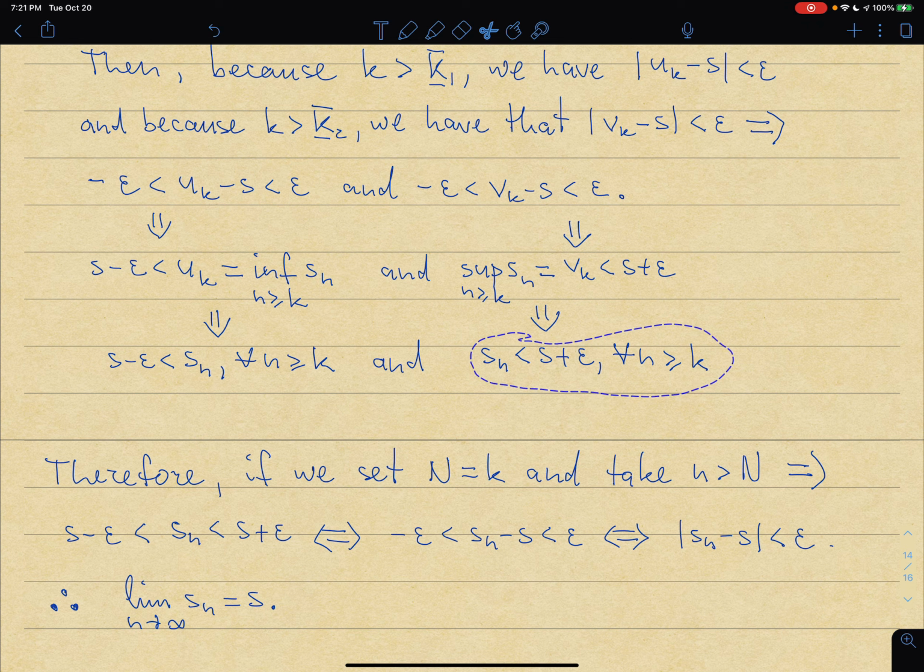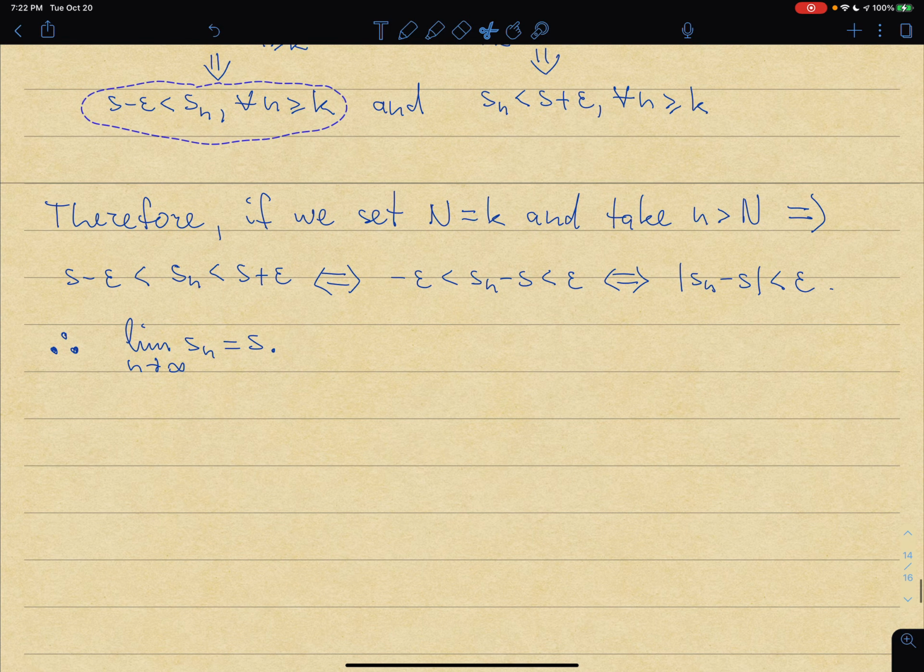Similar thing for the infimum. Uk is bigger than S minus epsilon. Uk is the infimum of Sn starting from k. So this is the greatest lower bound of Sn when n is greater or equal than k. And this greatest lower bound is bigger than S minus epsilon, so that means that S minus epsilon in turn must be a lower bound on Sn when n is greater or equal than k. So we have this inequality.